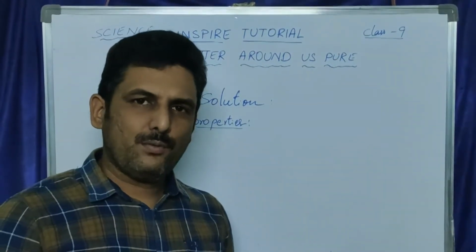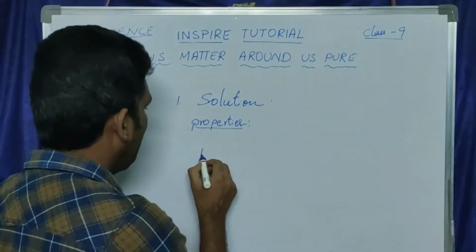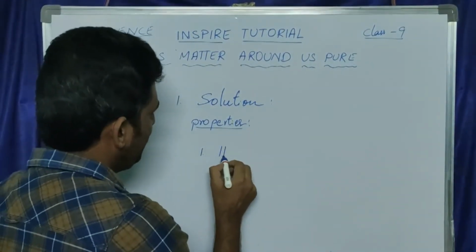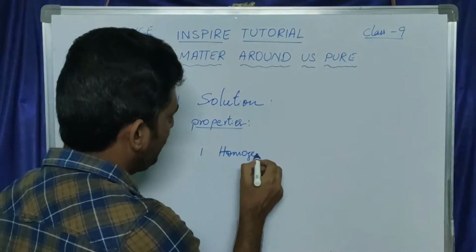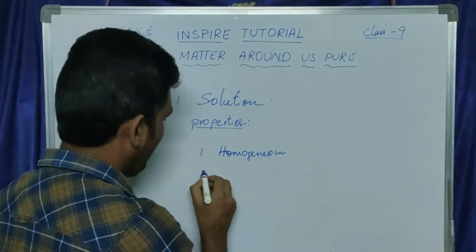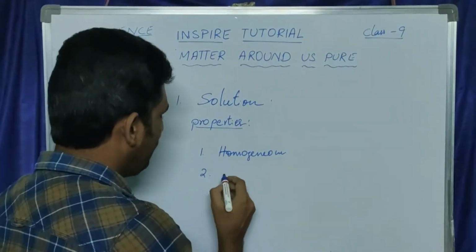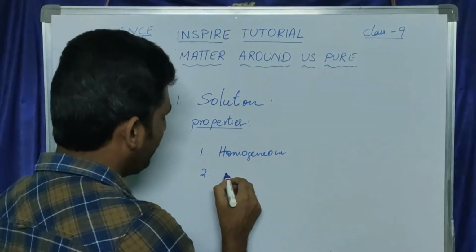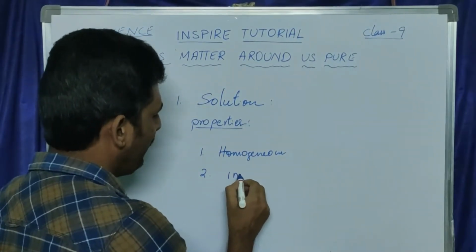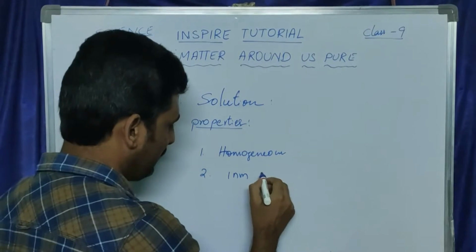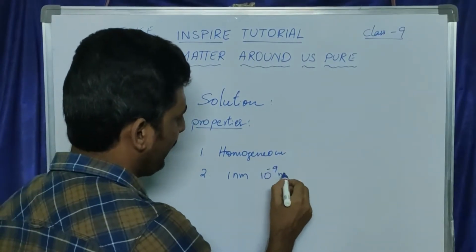The properties of a solution. A solution is always a homogeneous mixture, and the particle size of a solution is less than 1 nanometer, that is 10 power minus 9 meters.